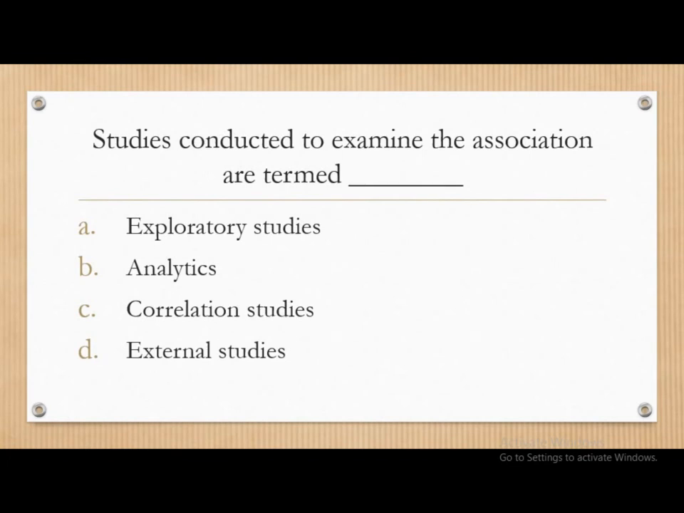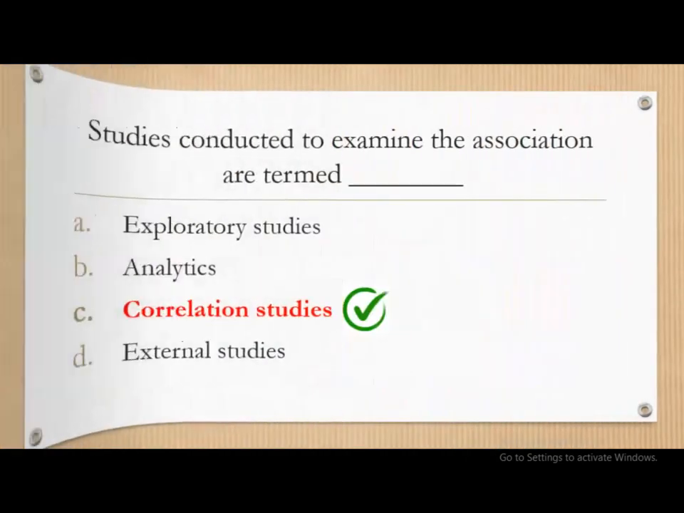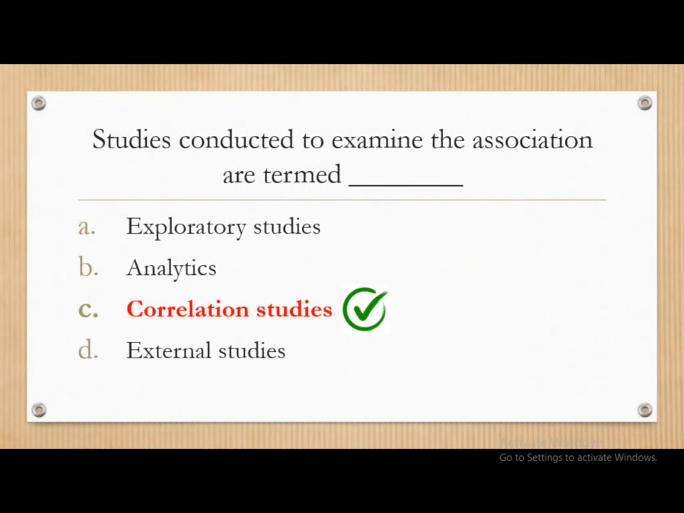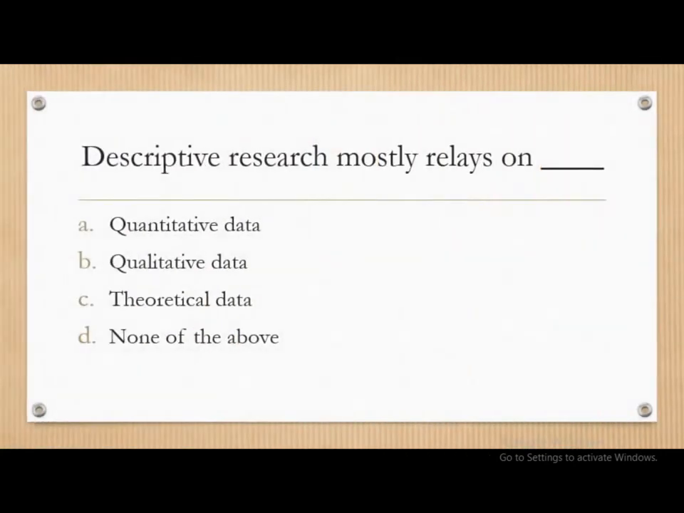Next question. Studies conducted to examine the association are termed as exploratory studies, analytics, correlational studies, and external studies. Again, this is a very simple question, and the correct answer is correlational studies. So, studies conducted to examine the association between the variables are termed as correlational studies or correlational analysis. Moving on, descriptive research mostly relies on qualitative data, quantitative data, theoretical data, or none of the above.